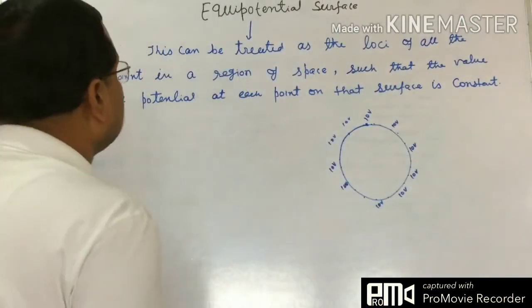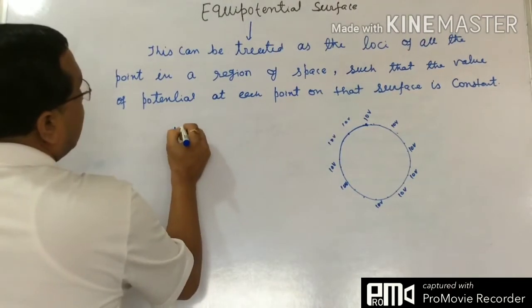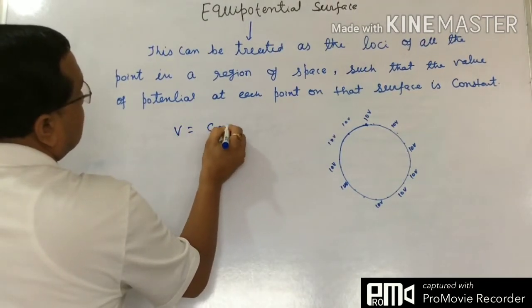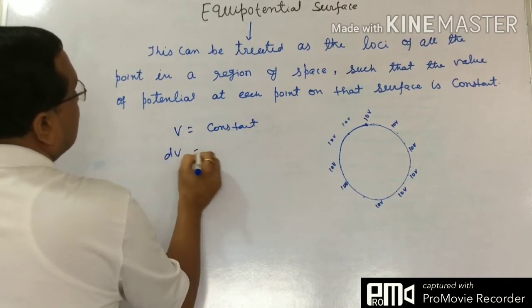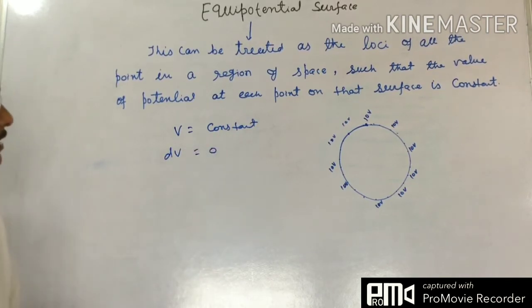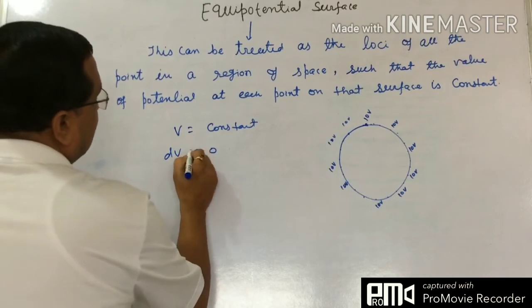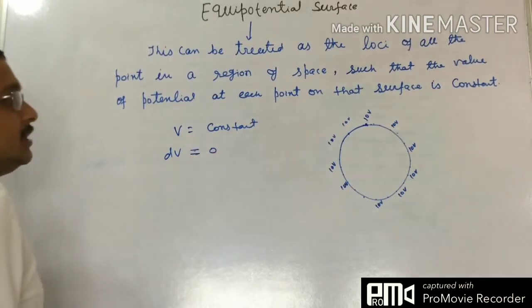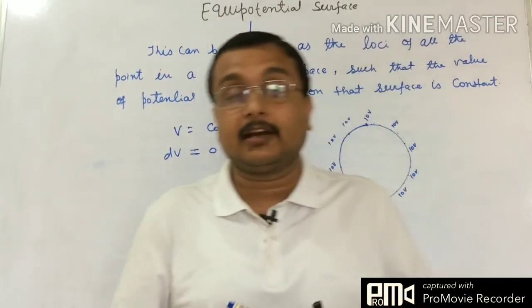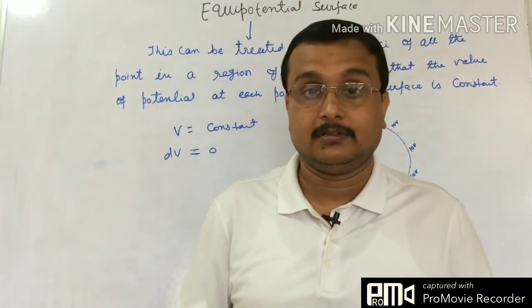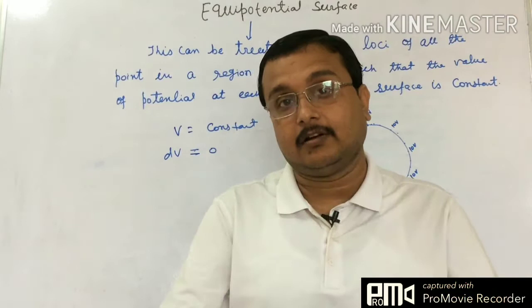Means what we are trying to do, V is constant, that is dV equals 0. Means change in potential is always 0. We are not considering the change. So if it is a surface, yes, in the practical case we have that particular surface. You can practically see it also.